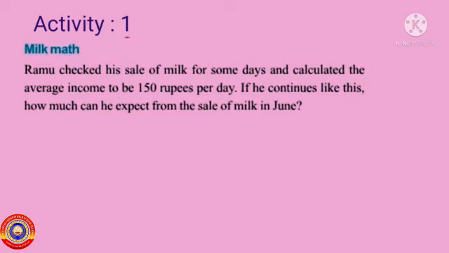Activity number 1. Milk math. Ramu checked his sale of milk for some days and calculated the average income to be 150 rupees per day. If he continues like this, how much can he expect from the sale of milk in June? Here, the average income from the sale of milk for some days is given as 150 rupees per day. We have to find out his expected total income from the sale of milk in June.